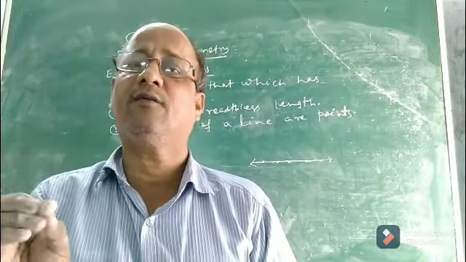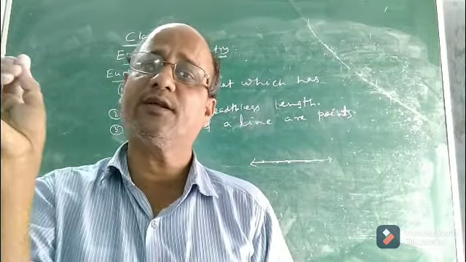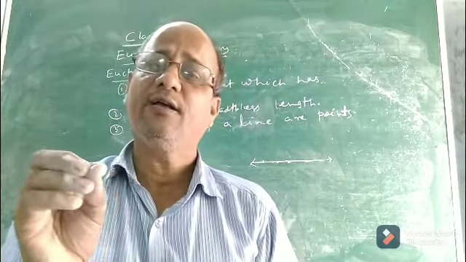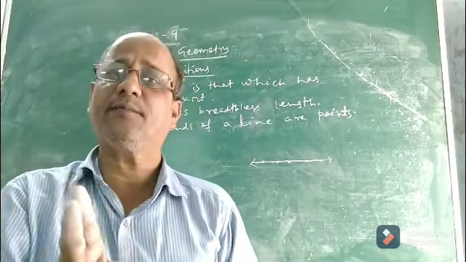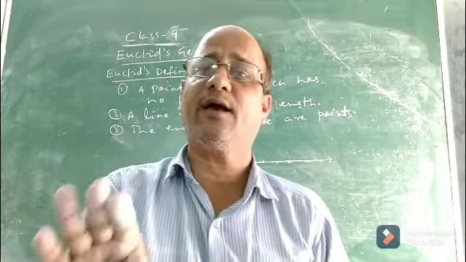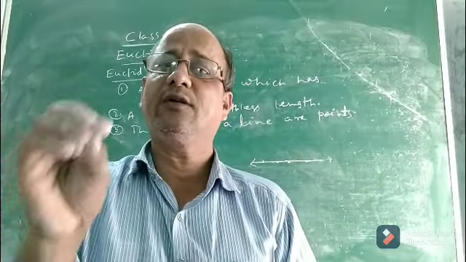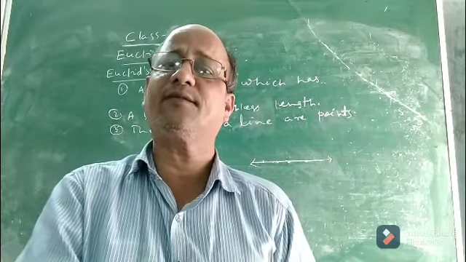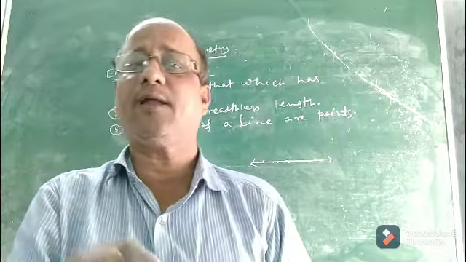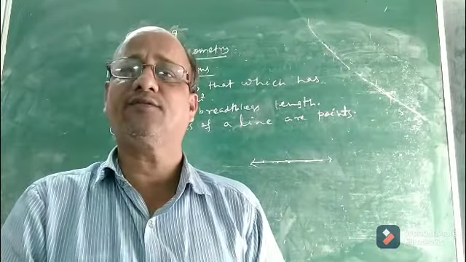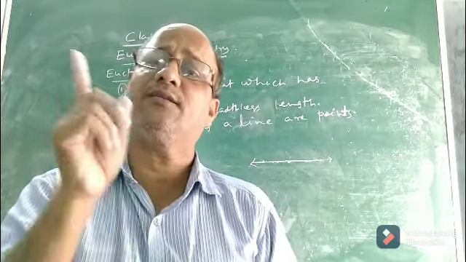An axiom is a statement which requires no proof, which is universally true or verified, and axioms and postulates both are statements which require no proof. They are verified and universally true, and they are applied in different branches. Postulates we apply specifically to geometry, while we apply axioms to other branches. So what are Euclid's postulates and what are Euclid's axioms?